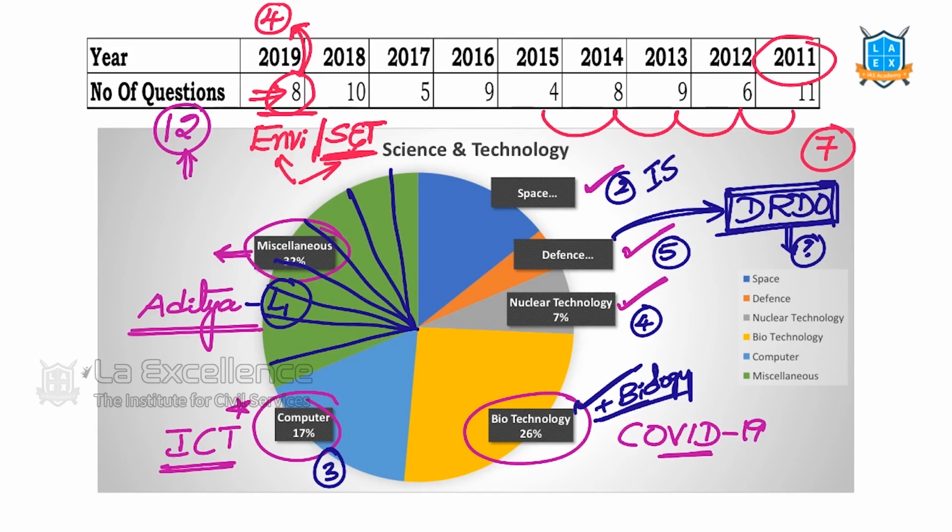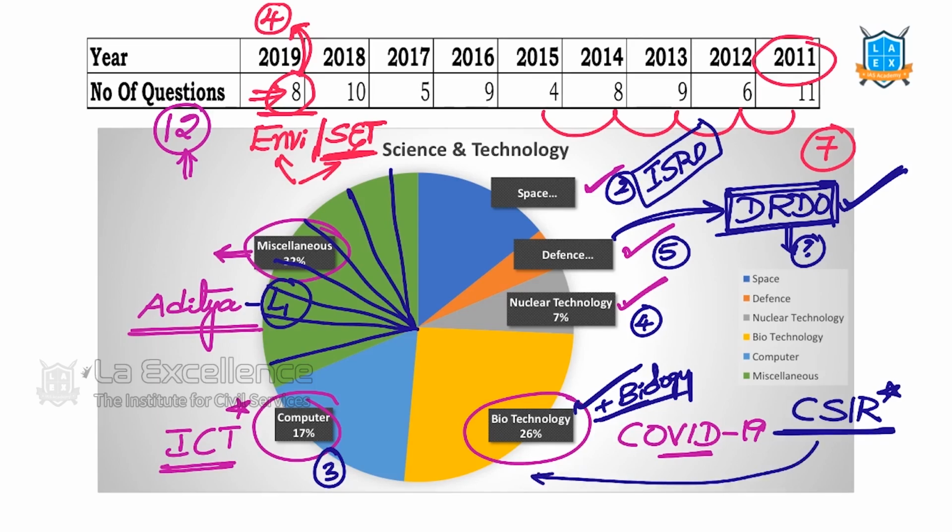ISRO was the hero for last year, 2019. But for this year, DRDO is the hero. And then you should remember CSIR and its achievements. CSIR is also in the news very much. So we will get at least 1 or 2 questions from it in biotechnology and other fields.